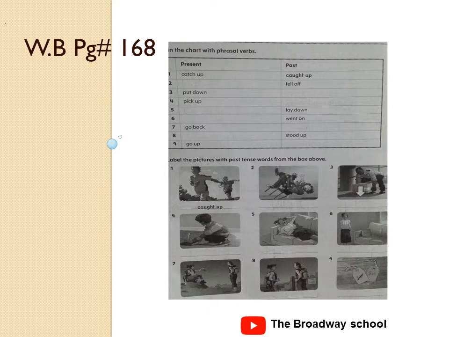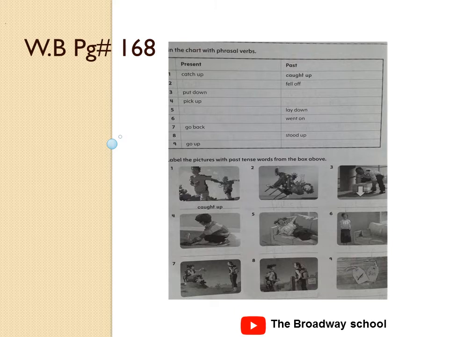Now the next part is, label the pictures with past tense words from the box above. The first one is done. Now complete the rest of the pictures. Number second is, yes, the joker fell off. What is the man doing? Put down. Next picture, the boy picked up.